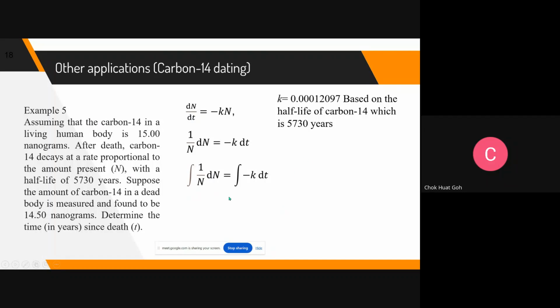In fact, the left side or right side can be interchanged. For this one, n on the left hand side, time on the right hand side. So how to integrate 1 over n, dn? Integrate a constant number, no problem with it. It's just kt, so negative kt here.